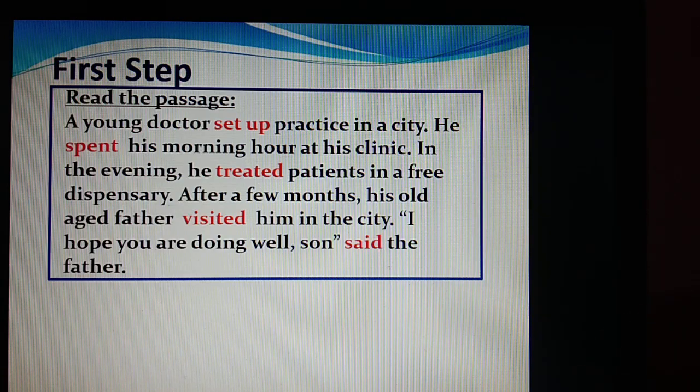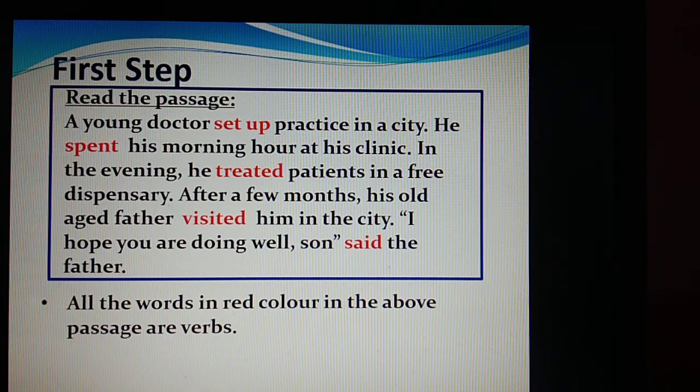Come on, let us read the passage. A young doctor set up practice in a city. He spent his morning hour at his clinic. In the evening, he treated patients in a free dispensary. After a few months, his old aged father visited him in the city. "I hope you are doing well, son," said the father.